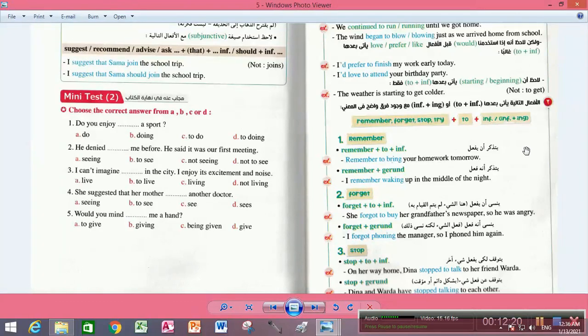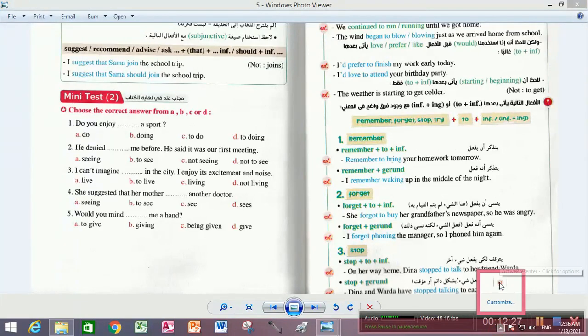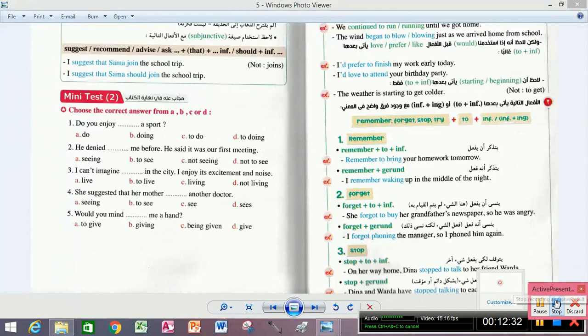Stop plus ing, Dina and Warda have stopped talking. They broke up. They stopped talking, whether for a temporary time or a permanent time. We are going to move to the next point. Okay.